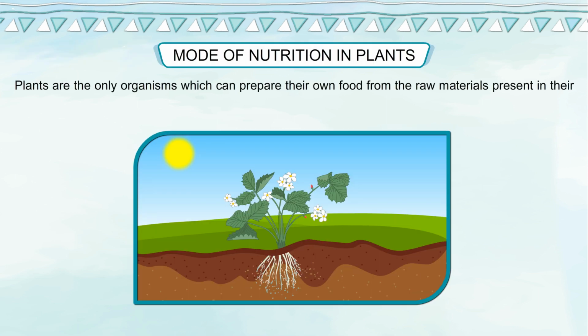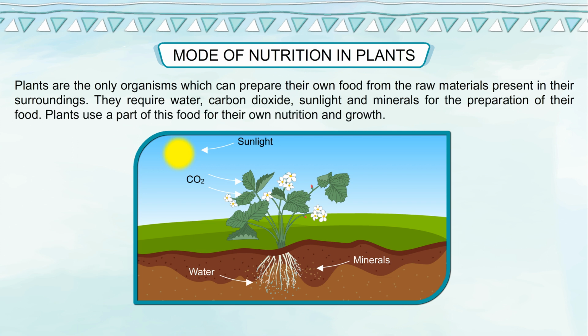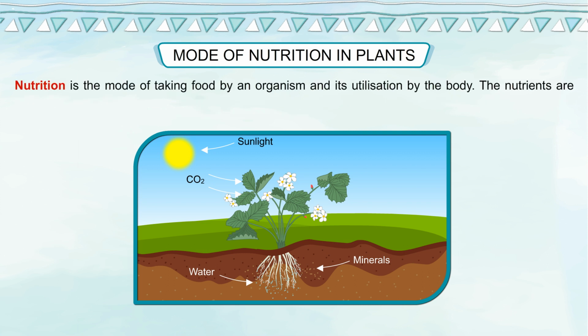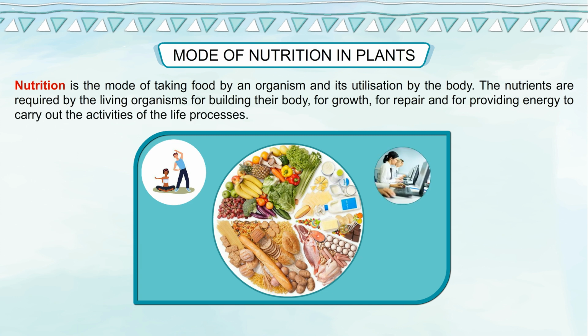Plants are the only organisms which can prepare their own food from the raw materials present in their surroundings. They require water, carbon dioxide, sunlight, and minerals for the preparation of their food. Plants use a part of this food for their own nutrition and growth. Nutrition is the mode of taking food by an organism and its utilization by the body. The nutrients are required by living organisms for building their body, for growth, for repair, and for providing energy to carry out the activities of the life processes.